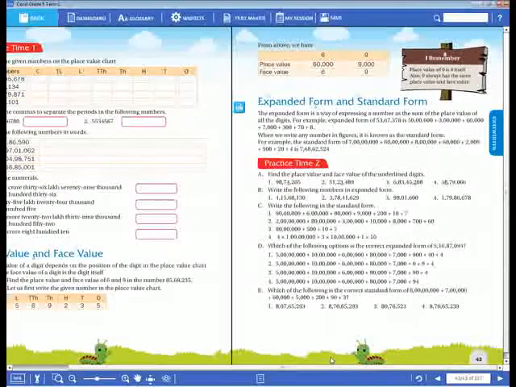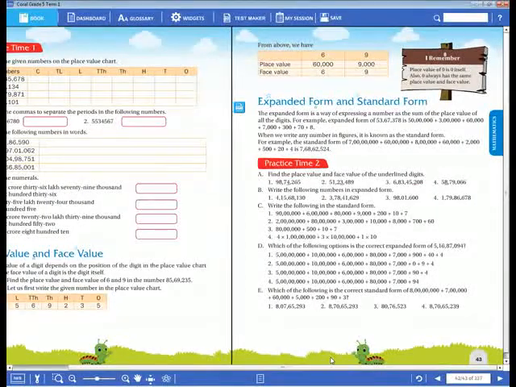Okay, that is the definition of place value. I hope that everyone has written it. The place value of a digit depends on the position of the digit in the place value chart. So what is meant by face value? How do you find out the face value? Write down the face value of a digit.